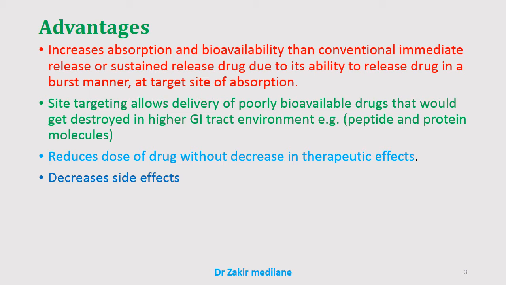It also allows the delivery of poorly bioavailable drugs, means drugs which have very poor solubility, and drugs that would get destroyed in the higher gastrointestinal tract, GIT, environment. Even in the high acidic GIT environment, the drug gets destroyed. The examples taken here are peptide drugs and protein molecules, where we are using a linking substance to the drug. There it releases the drug in the gastric environment also, where it would otherwise be destroyed.